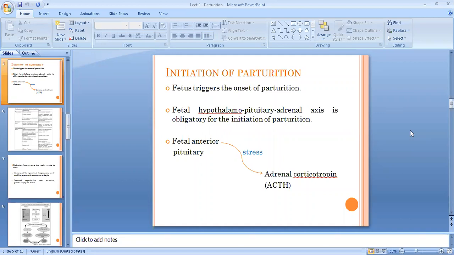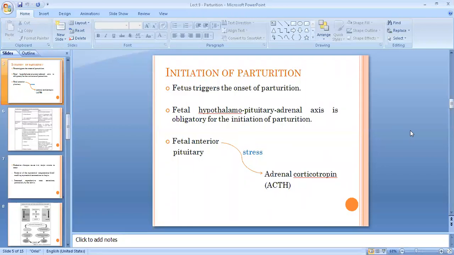it will lead to stress in the fetus. With this stress, the fetal anterior pituitary will start secreting ACTH, which is adrenocorticotropic hormone, which will further activate the fetal hypothalamo-pituitary-adrenal axis. And this is one very important factor for initiation of parturition.